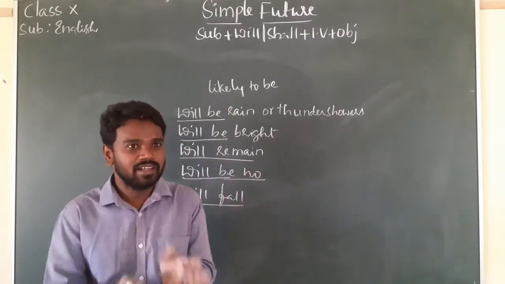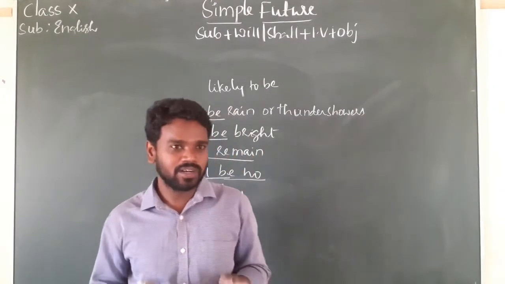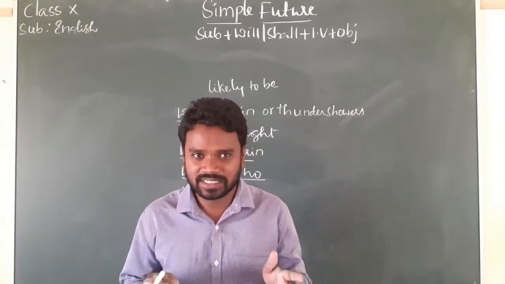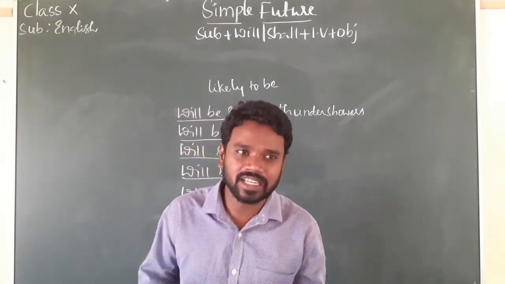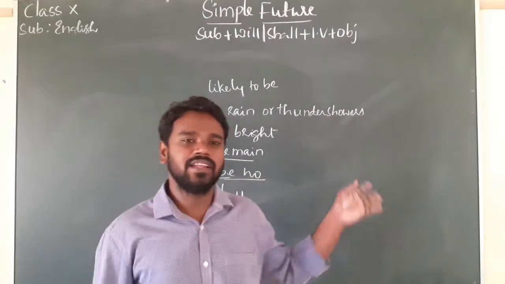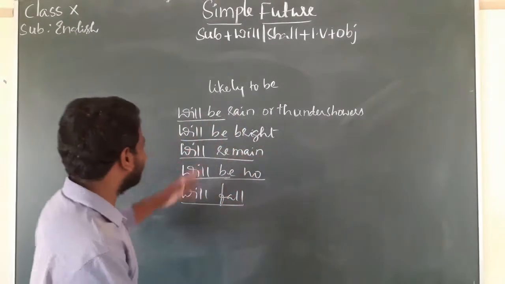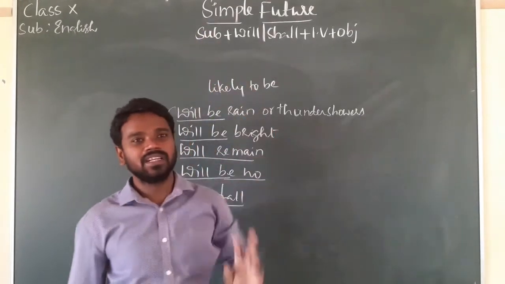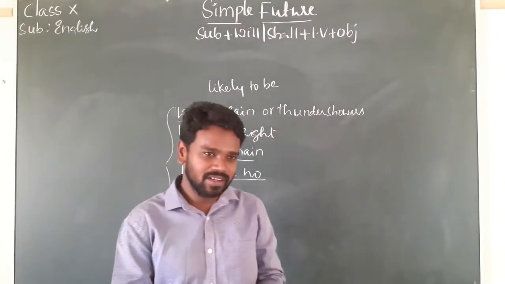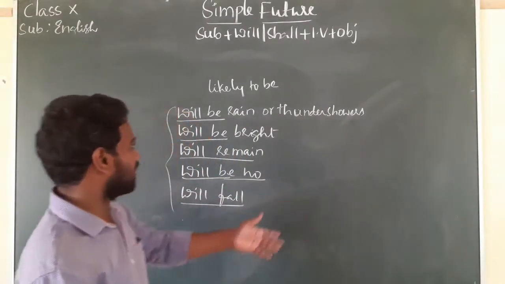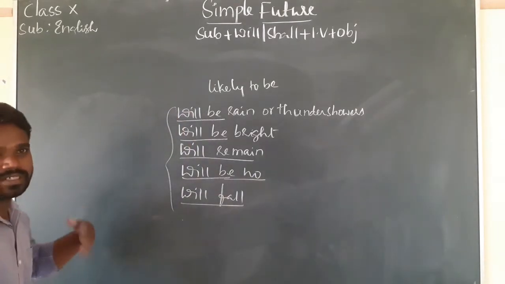That means the weather report or forecast tells us what the weather conditions are likely to be in different parts of the country in the next 24 hours. That it refers to future time. That means what? Simple future is used to refer to future time, future action or future things.